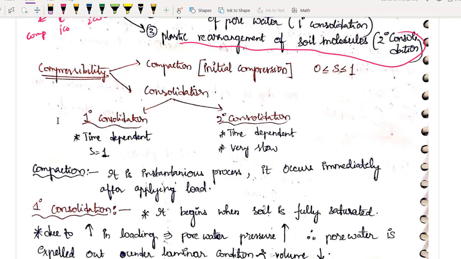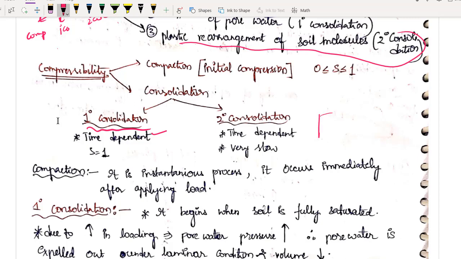See, in primary consolidation, I have clearly told you it is time dependent. This can take some days, or some months, or some years. Basically it will take years to complete this consolidation. It is a gradual process, it is time dependent. And you can ask me, sir, can we speed up this primary consolidation? Yes, we can speed it up.